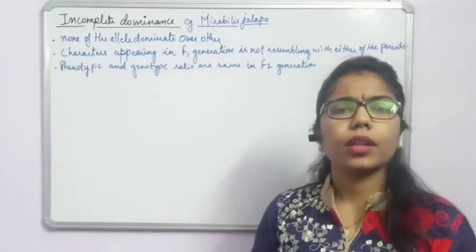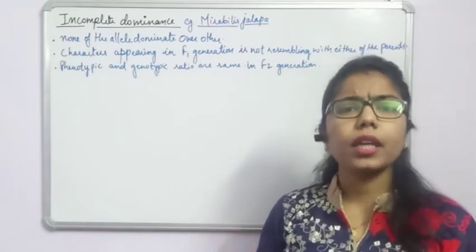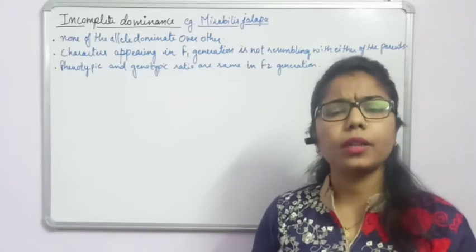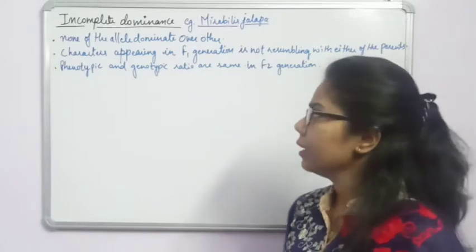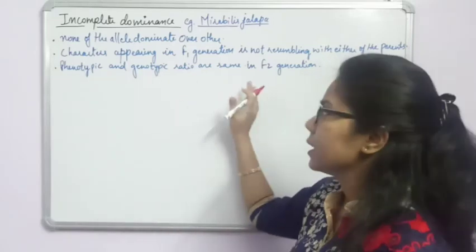Incomplete dominance, what happens there? Normally the dominant part is dominant over the recessive one, but here there is no dominance and no recessiveness.